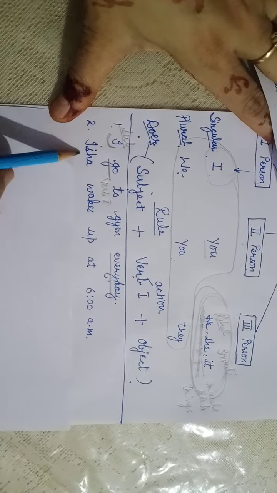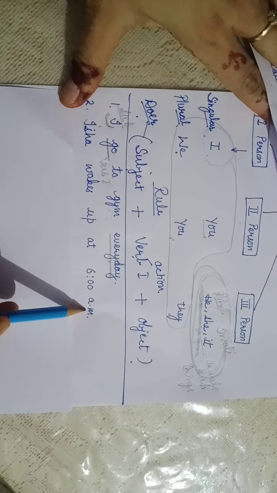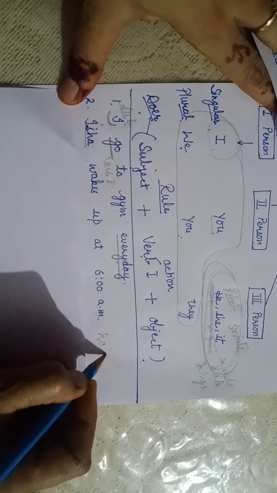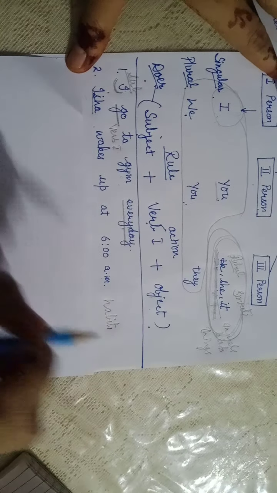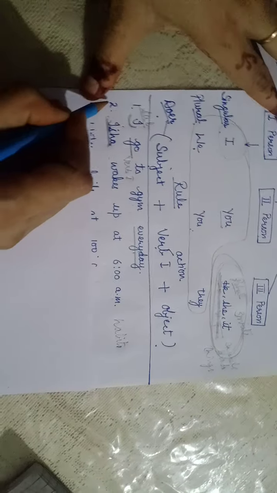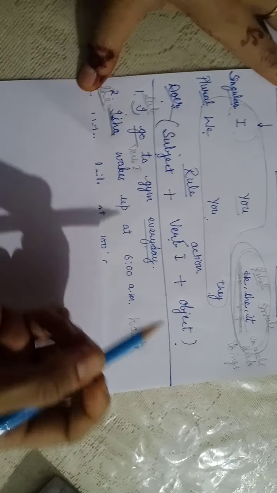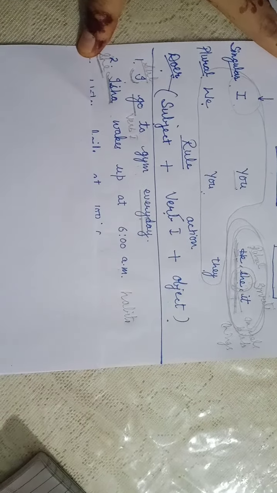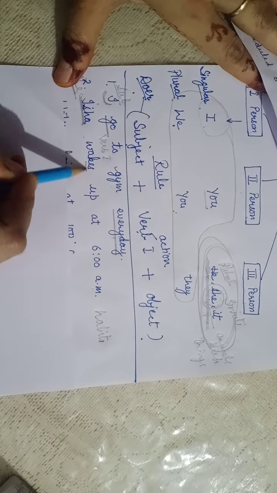Then comes: Isha wakes up at 6 a.m. This is Isha's habit, that she wakes up in the morning. Isha is, yes children, she. She means here third person singular, and here the verb takes S with it.